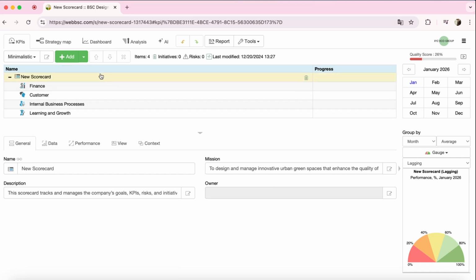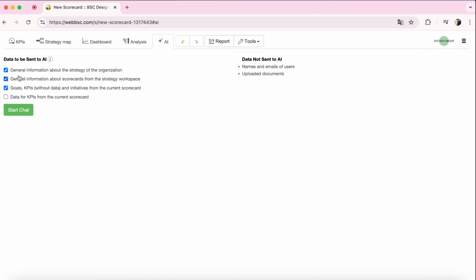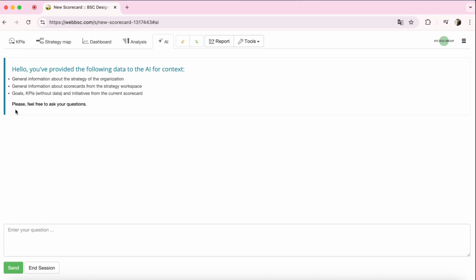Here I have a blank scorecard with the 4 standard perspectives of the balanced scorecard framework. No goals, no KPIs, no initiatives. I will switch to the AI tab, review the data being passed to the AI as context, and click Start Chart button. My prompt for AI will be: create a strategy for eco-group company dedicated to creating rooftop green gardens.